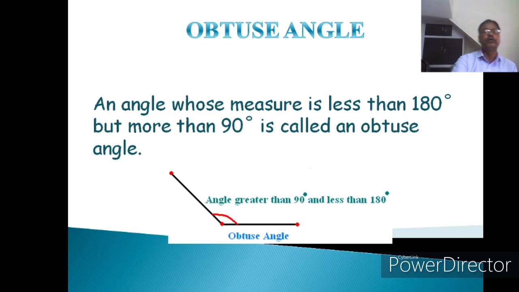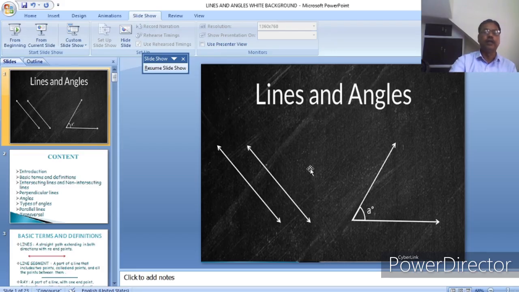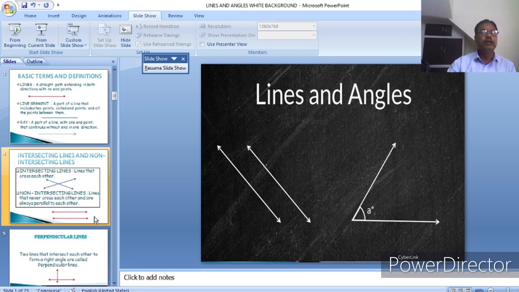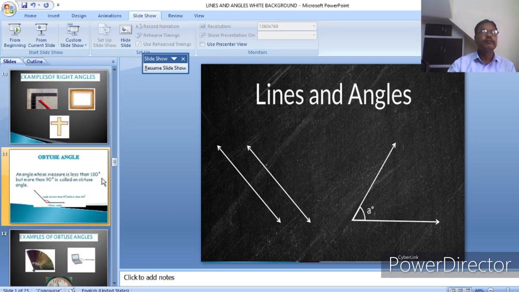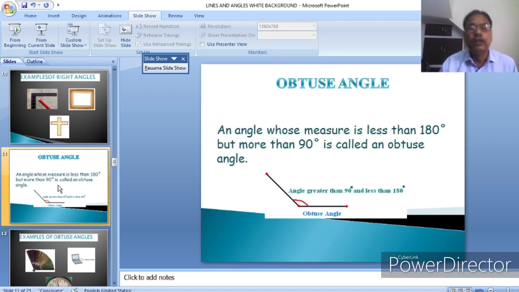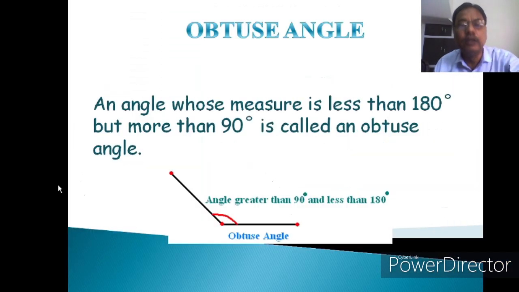Now obtuse angle, an angle whose measure is less than 180 degree but more than 90 degree. Again there is a range. Obtuse angle, an angle whose measure is less than 180 degree but more than 90 degree is called an obtuse angle.